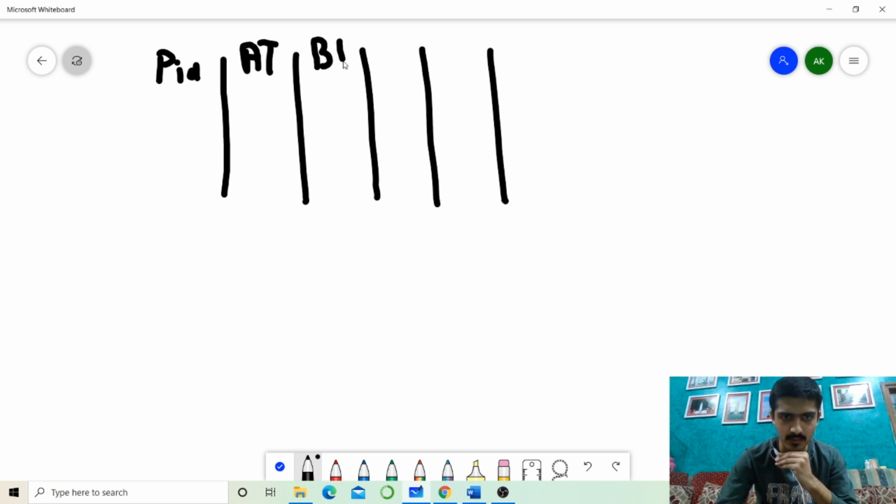Next is BT. BT stands for burst time. The time for which the CPU is used by the process is termed the burst time. And completion time. Then the turnaround time. Sorry for the bad handwriting, I'm using it for the first time, so please excuse me. And last is the waiting time.